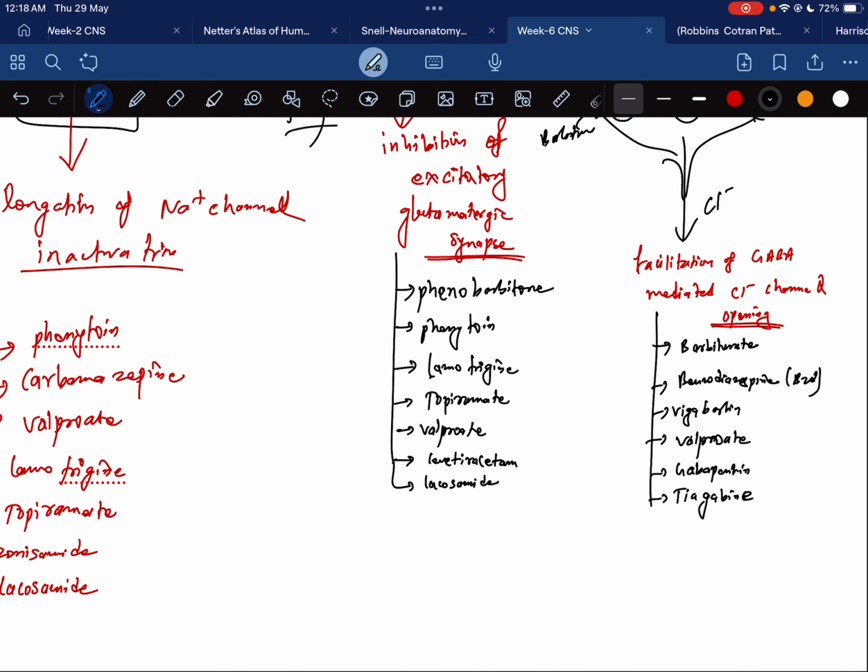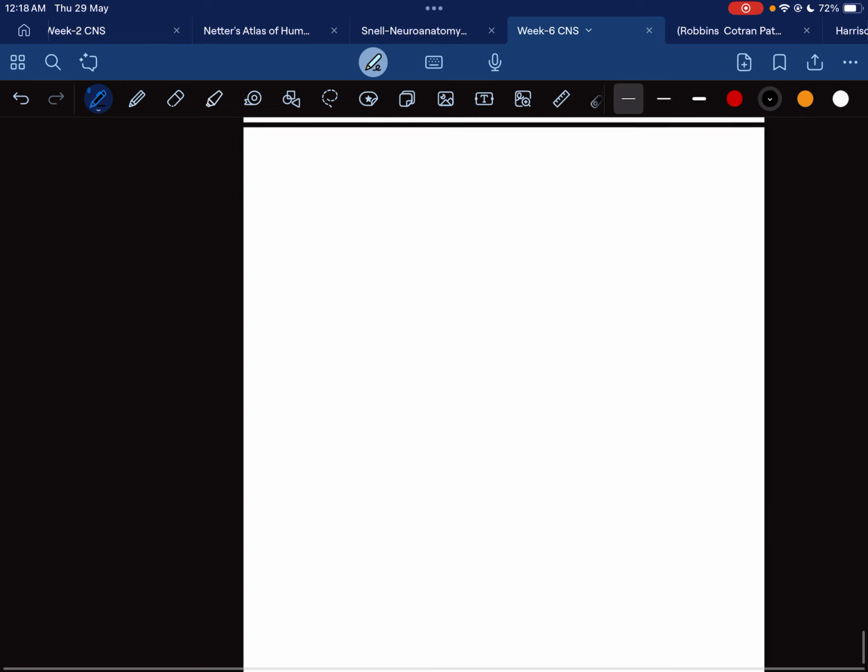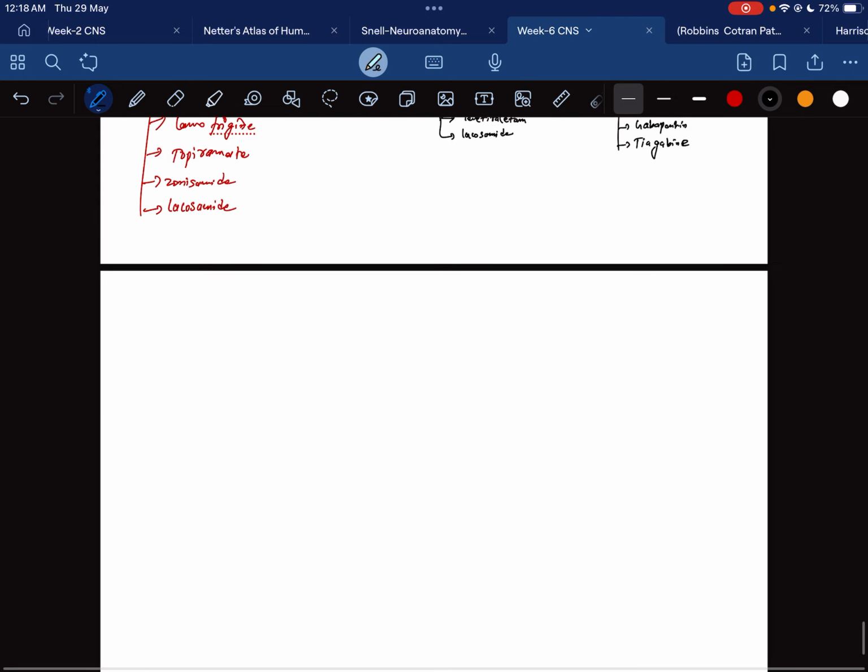Now the last one is calcium. There is a release of calcium, and we can inhibit the calcium channel.